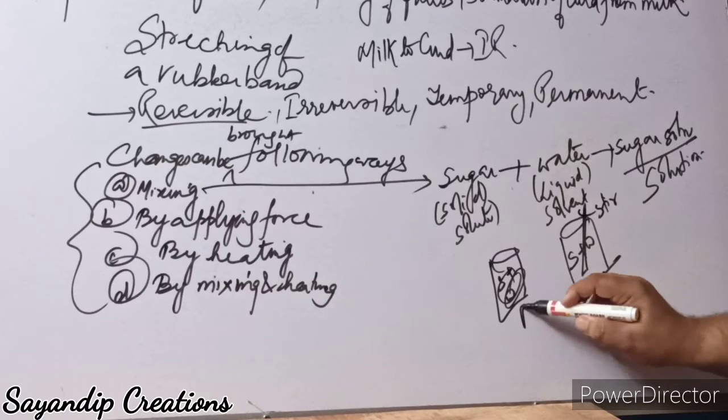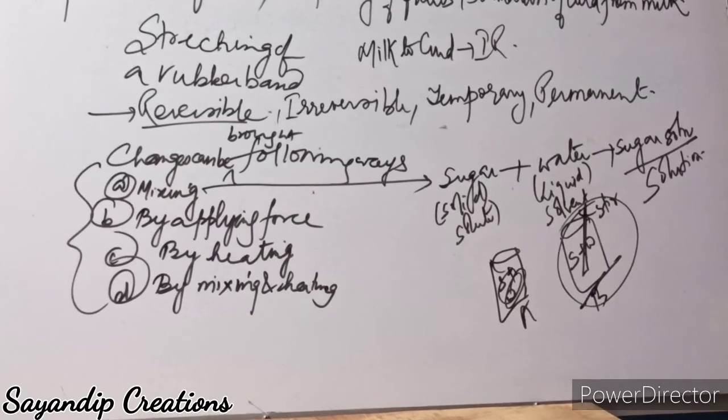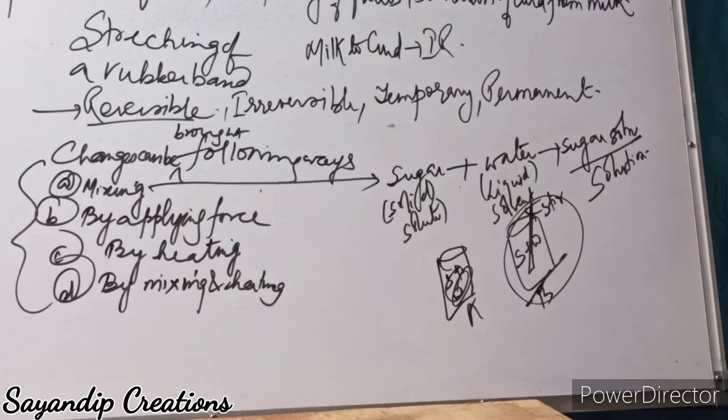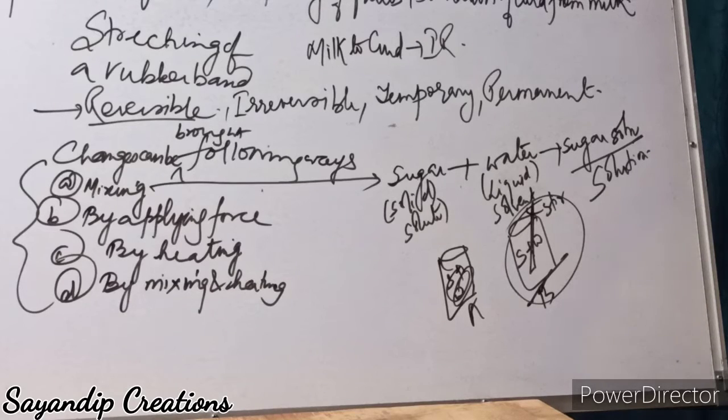Suppose this is beaker A, this is beaker B. Sugar will dissolve faster in this beaker. Okay, students? Because by stirring, more and more molecules of water come in contact with the sugar molecules.